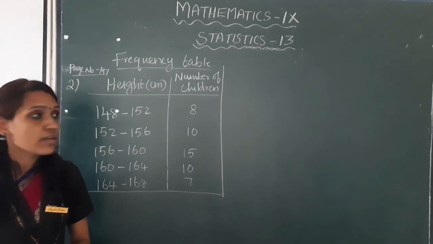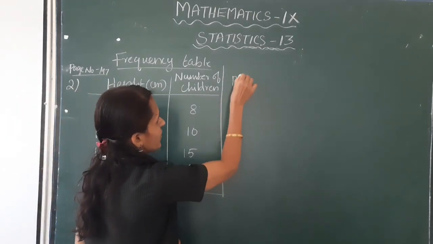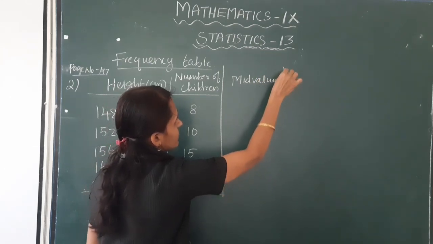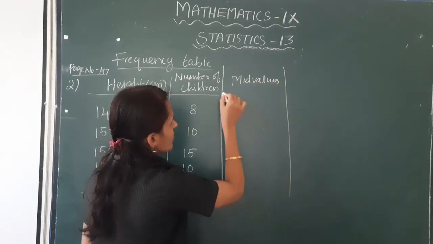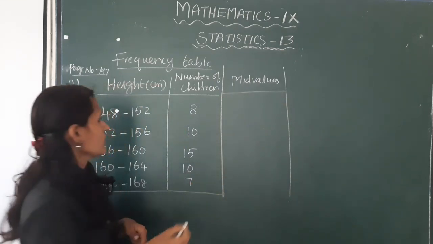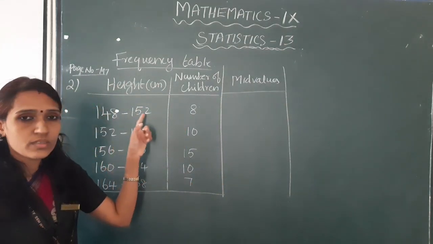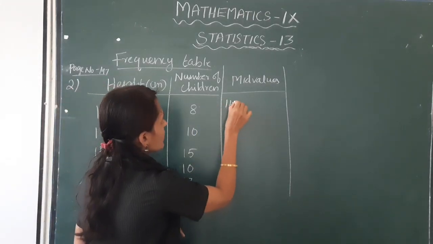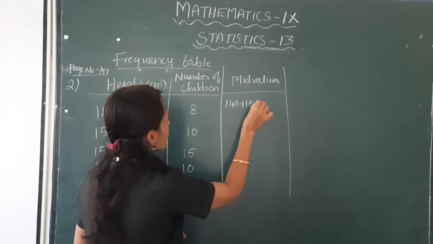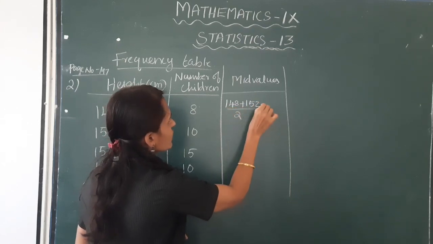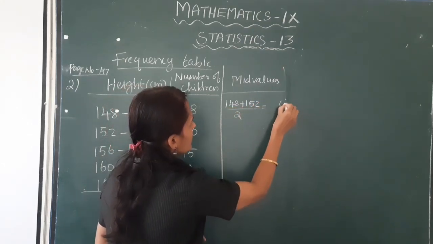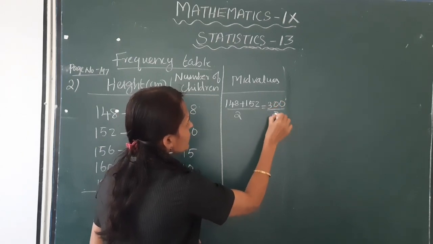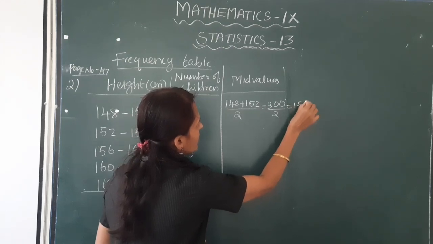So next column, mid values. This is equal to adding these two numbers and dividing by 2, that is 148 plus 152 divided by 2. This is equal to 300 by 2. This is equal to 150.